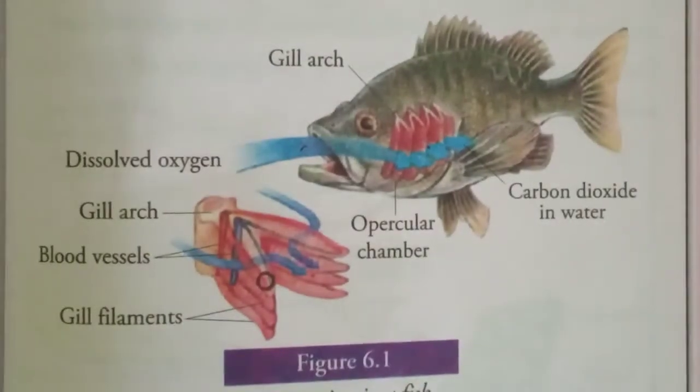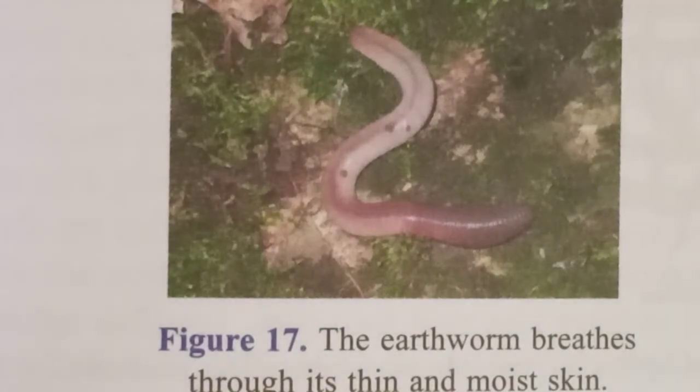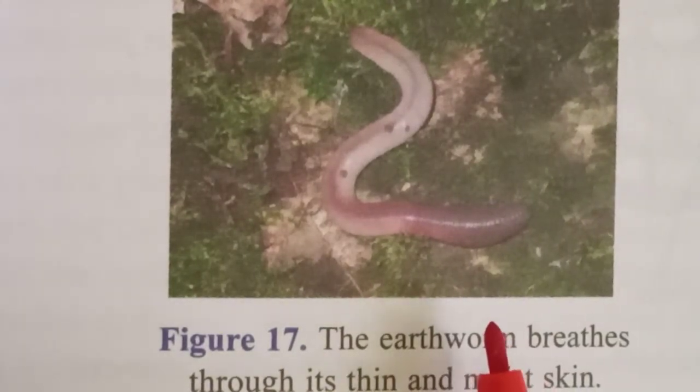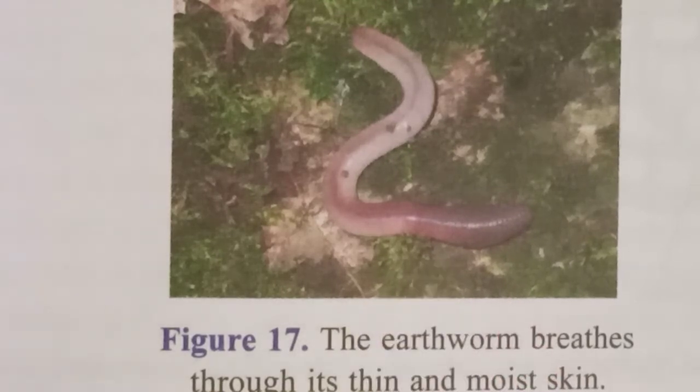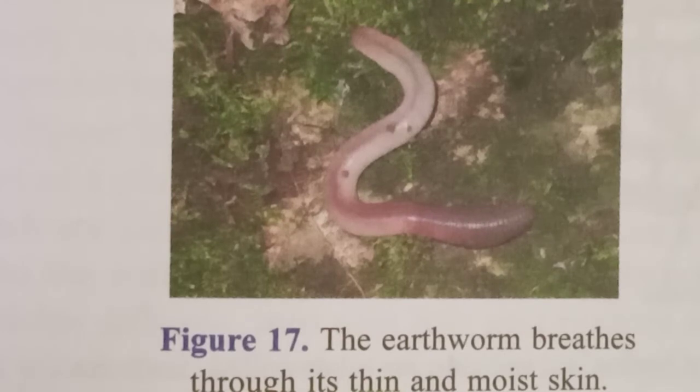Now we can see about, see, this is an earthworm. Okay, the farmer's friend, and how it breathes we'll see. These earthworms do not have lungs, but they breathe with the help of their moist skin.